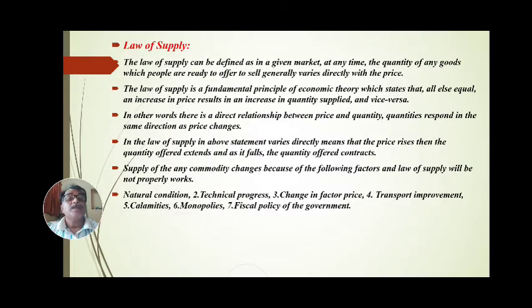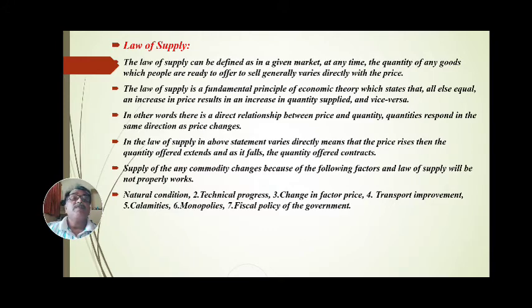Then the law of supply. What is meant by the law of supply? The law of supply can be defined as: in a given market, at any time, the quantity of any goods which people are ready to offer to sell generally varies directly with the price. It is called the law of supply.